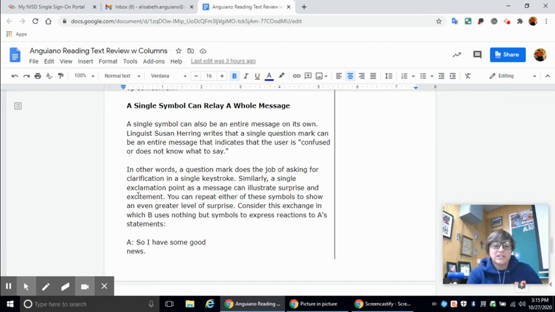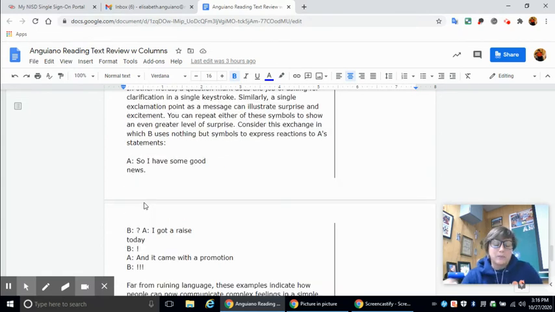Consider this exchange in which B uses nothing but symbols to express reaction to A's statement. "So, I have some good news," A says. B simply adds a question mark. A says, "I got a raise today." B simply puts an exclamation point. A says, "And it came with a promotion." B includes three exclamation points to indicate excitement.